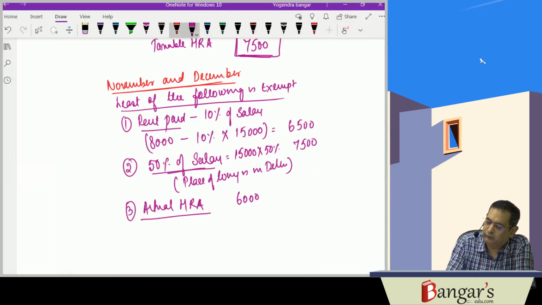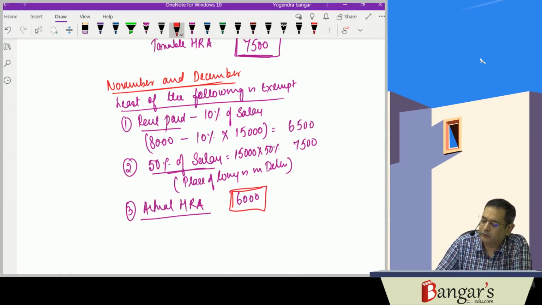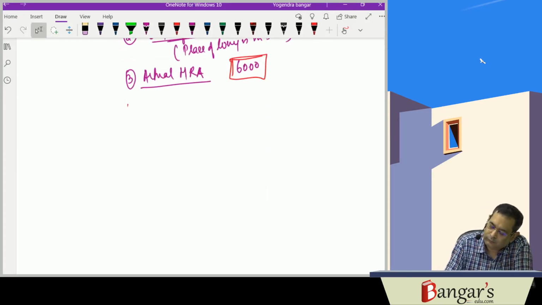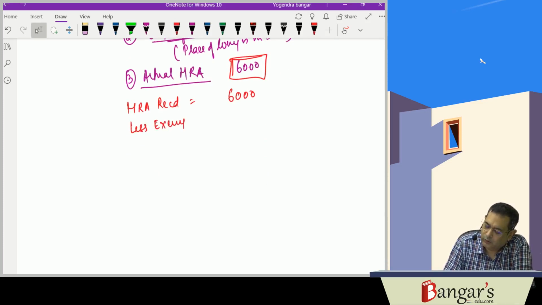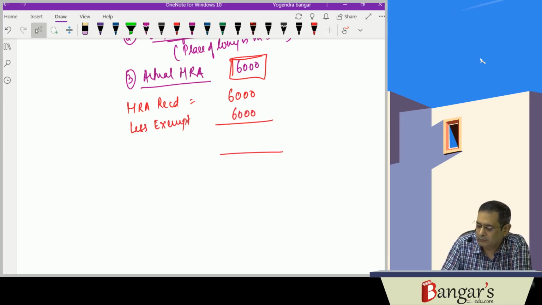So what is the least amount? The least amount is 6,000. So HRA received is 6,000, less exempt 6,000. So taxable HRA is nil.